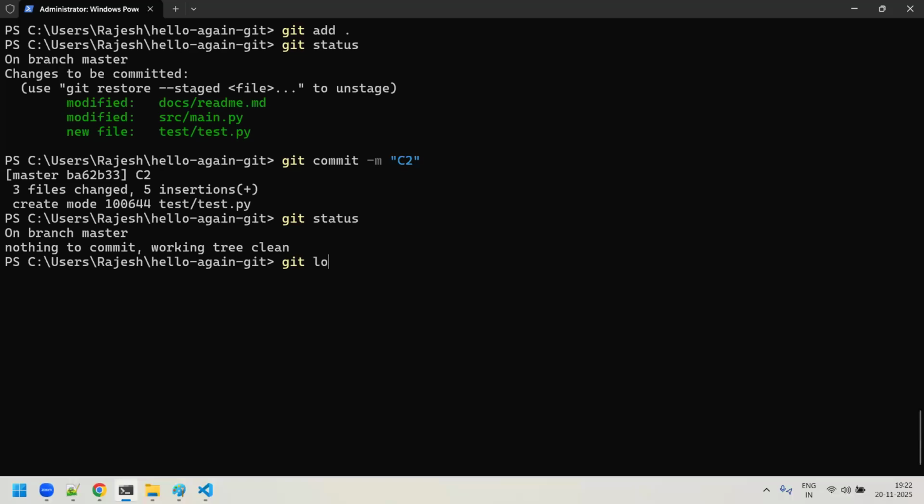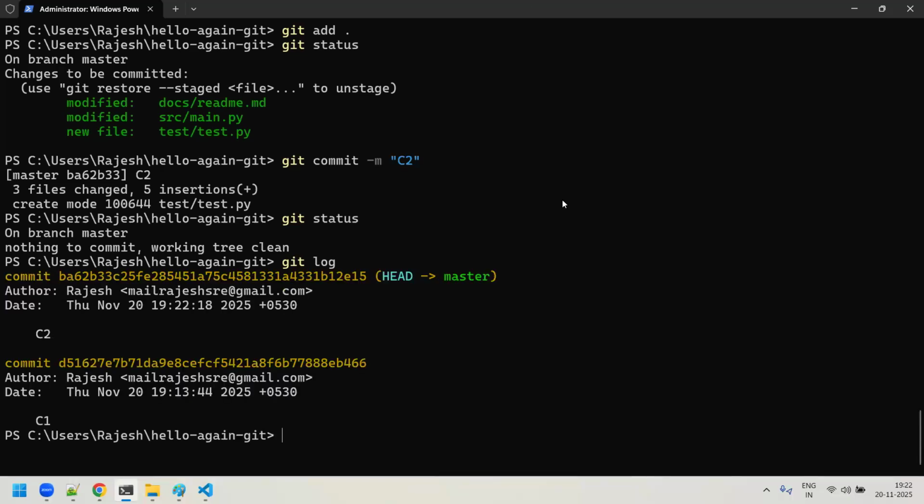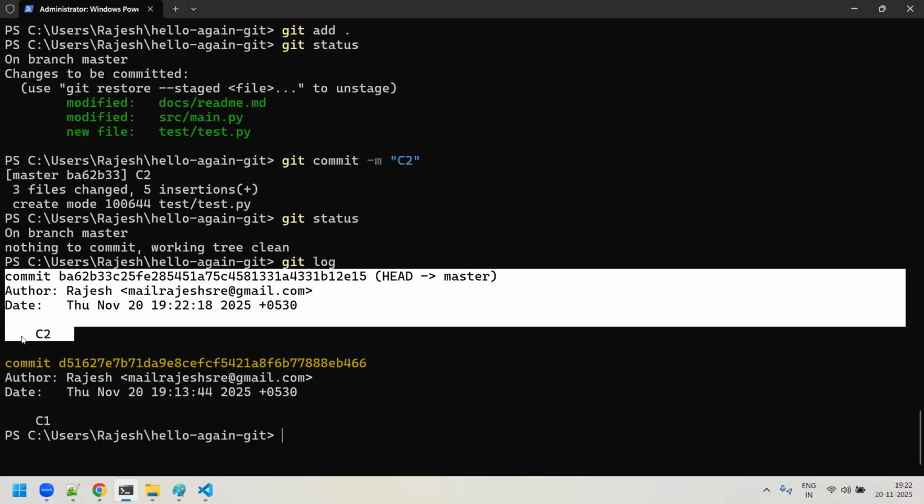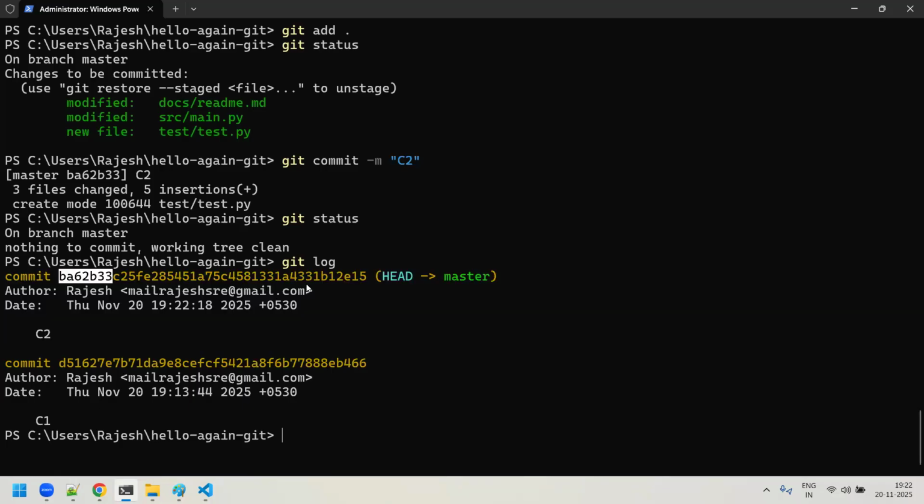But when you do a git log, it will show the history of all the commits you did. The first commit is done, which is C1, and the second commit is the one you recently did. For every commit, you will get a fixed-length alphanumeric number. This is a fixed length, and it is nothing but your commit ID. We call it a commit ID. Am I clear, sir? Yes, clear. Great, good.